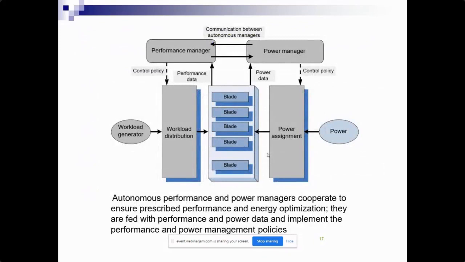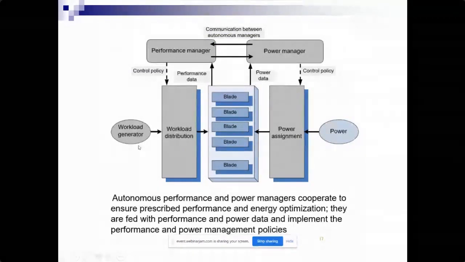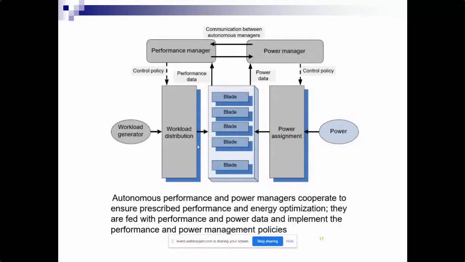So if you see this example, we are having a different performance manager, and we are having the workload generator. We are giving workload, and here what happens? The workload is distributed and sent to the different blades, and we are having power assignment, how much power each blade is consuming when the data is created, and the data is stored in different servers, and those servers we can call blades.